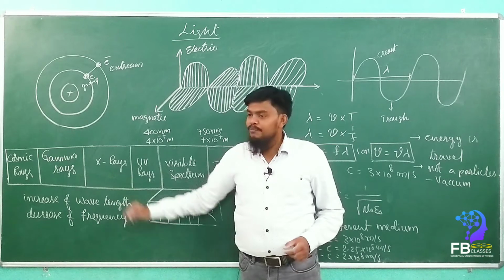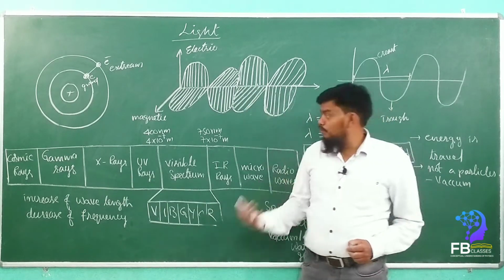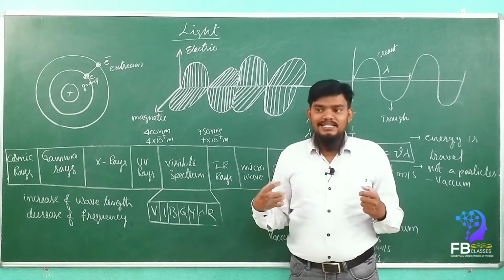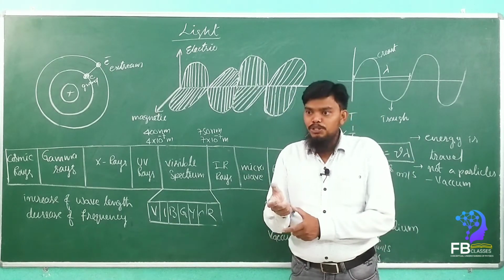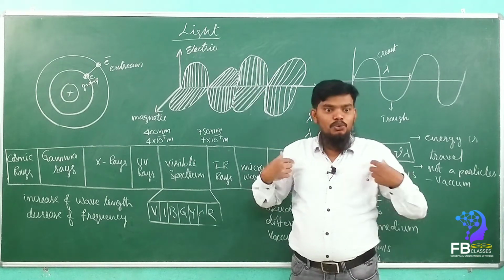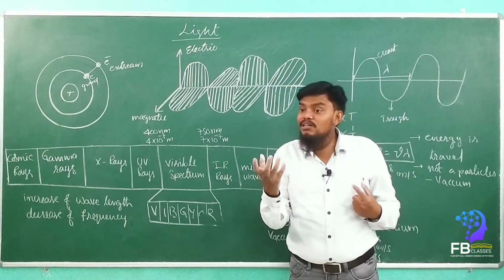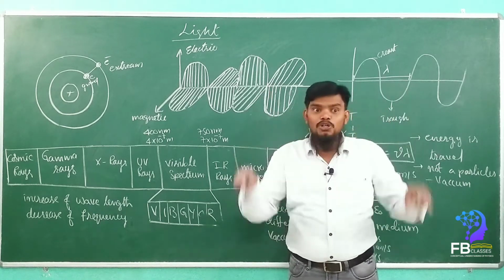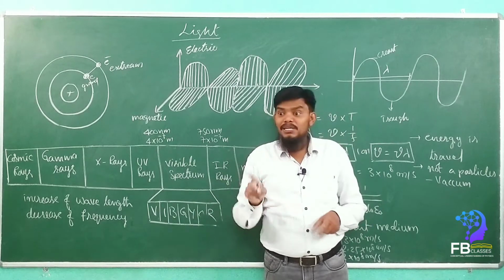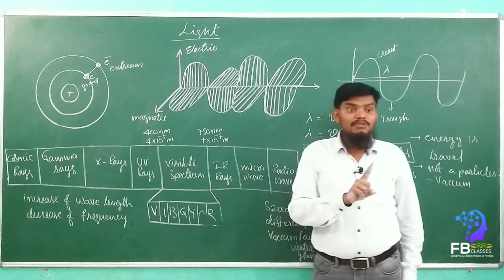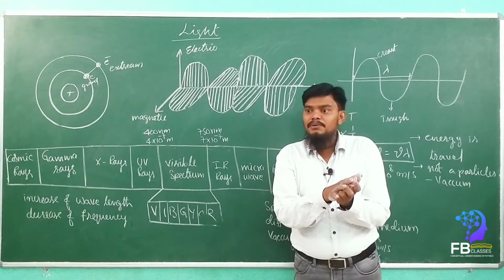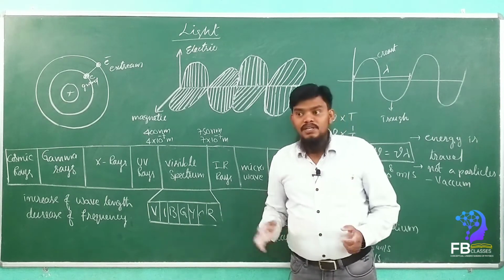See, in your day-to-day life, you might have gone for X-rays. Once we are taking the X-rays, the X-ray person will press the button. Immediately what will happen? The rays will come and penetrate through our body. Yes or no? But we can't see those rays. We can see the photograph of the X-rays, but not the X-ray itself. X-ray can't be visible. It will penetrate our body and register on the photo. Okay, are you getting my point?